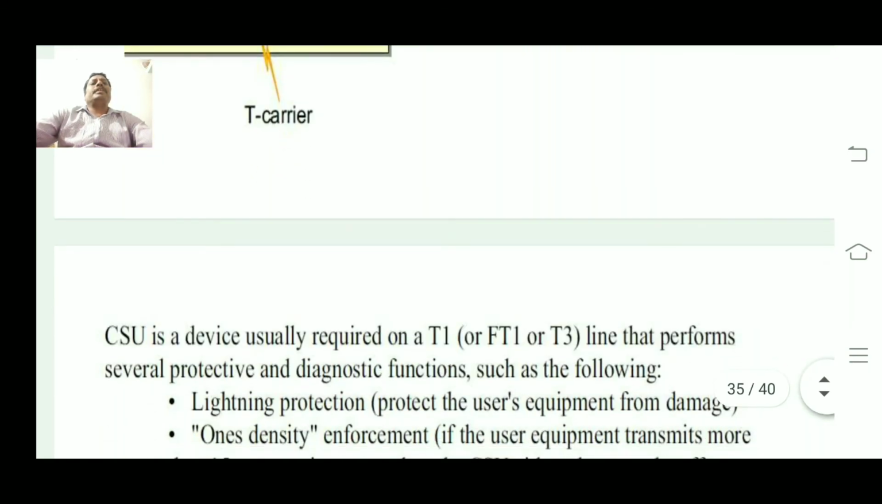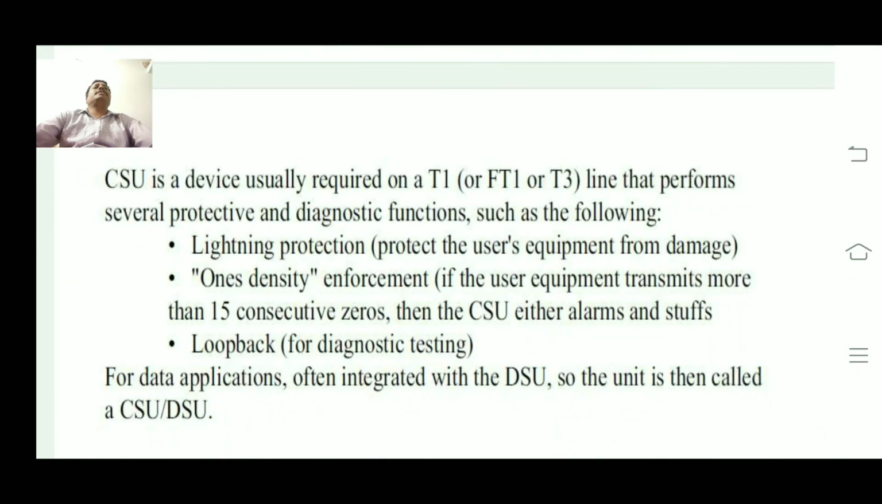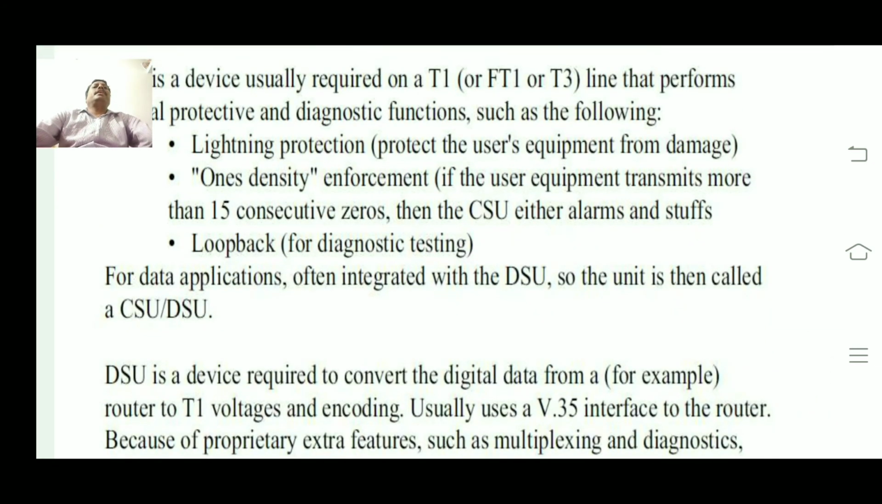Let us see. The channel service unit is a device used in T1 carrier that performs several protective and diagnostic functions, such as lightning protection, density enforcement, meaning the number of lines, the data rate, and loopback for diagnostic testing.